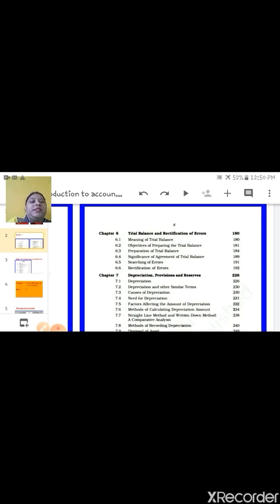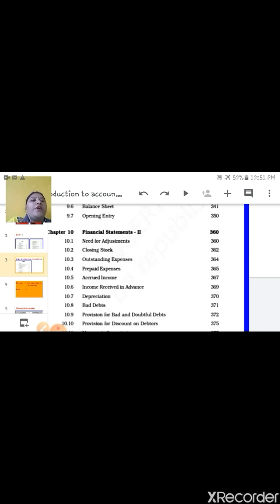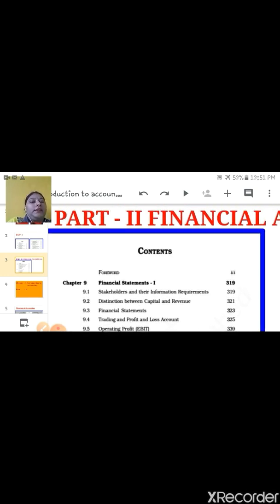Next, chapter number 6 is trial balance and rectification of error. In this we will rectify the entries, we will rectify the errors. Chapter number 7 is depreciation and the last chapter of this book is bill of exchange. Okay, and second part is financial accounting. In this there are 3 chapters.